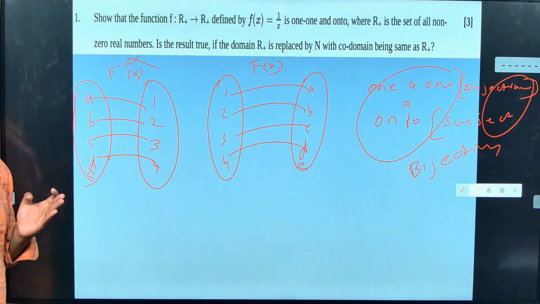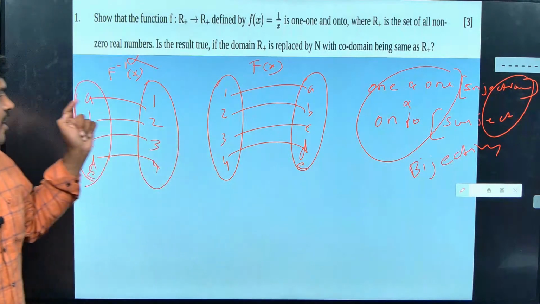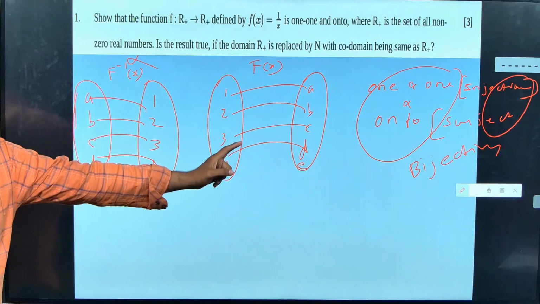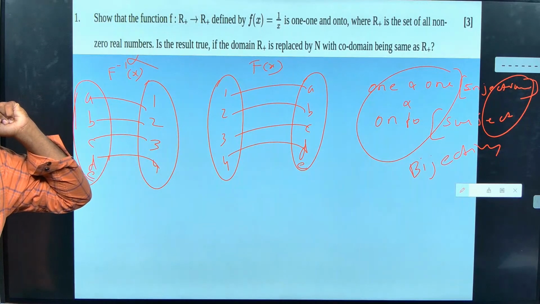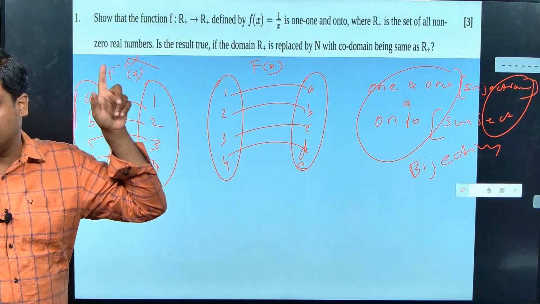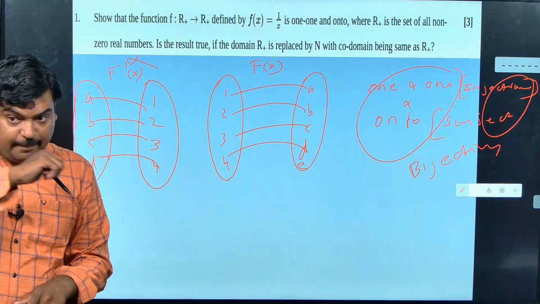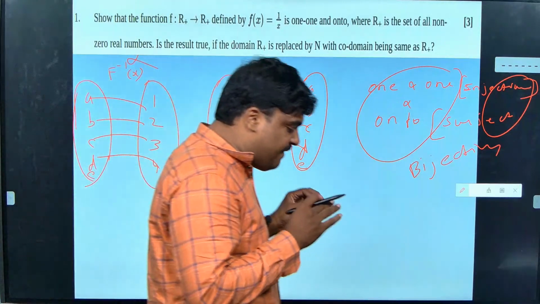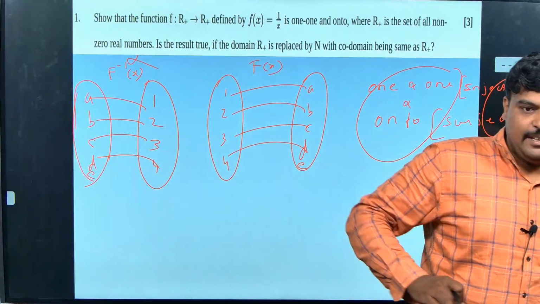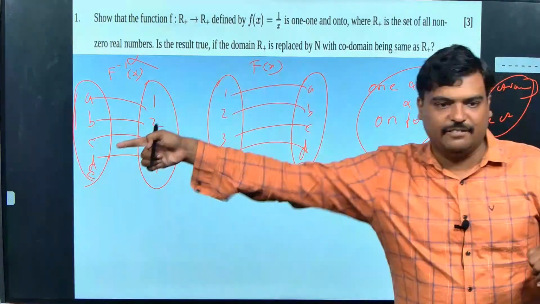Are you getting it clear, guys? Okay, so that's why we say that if a function is bijective alone, we will have an inverse. We will go into that in depth. And we also call such a function invertible. If a function is invertible, I hope people who learned determinants will say this matrix is invertible.